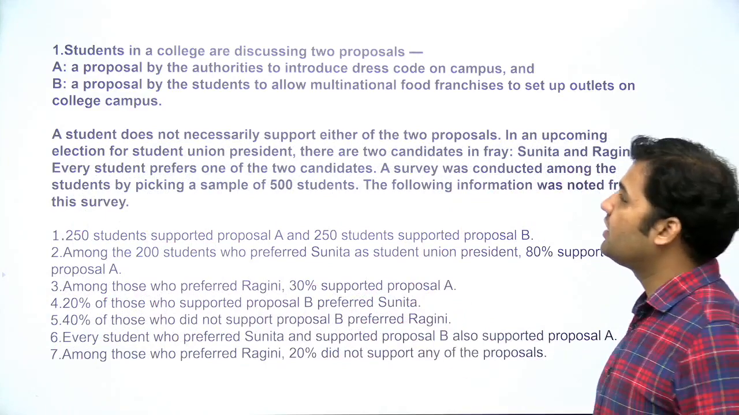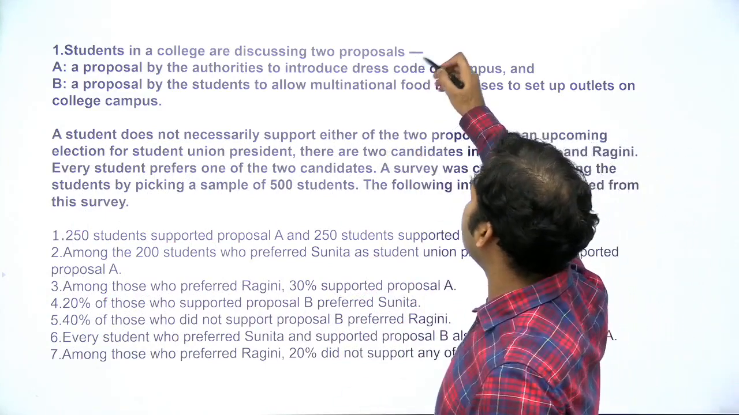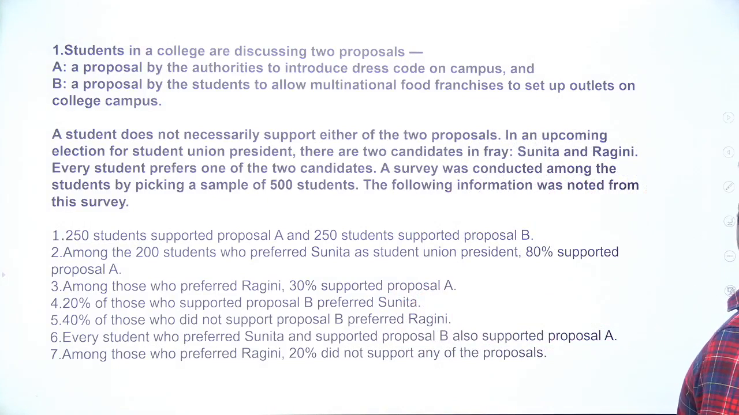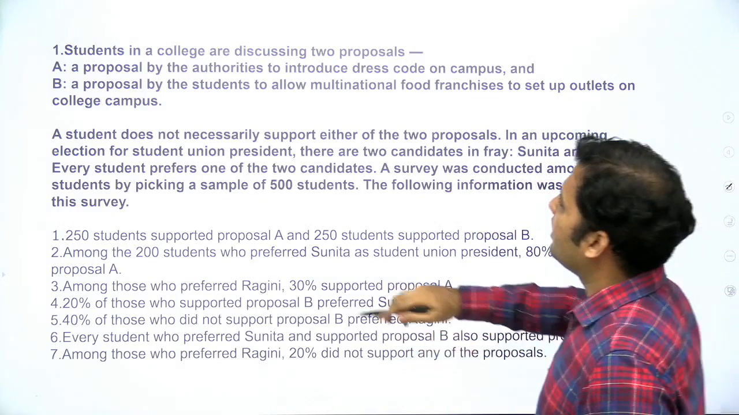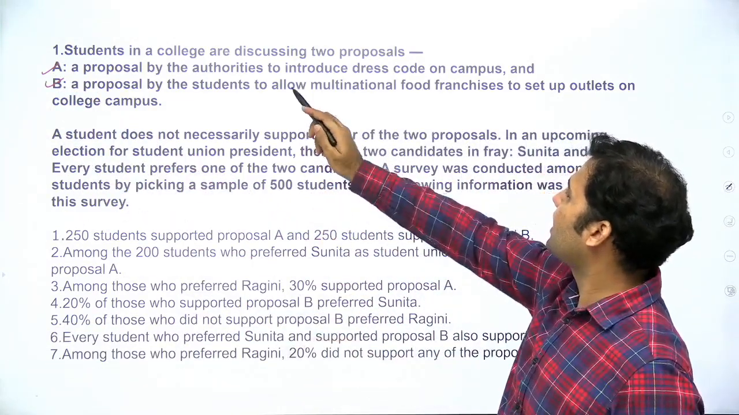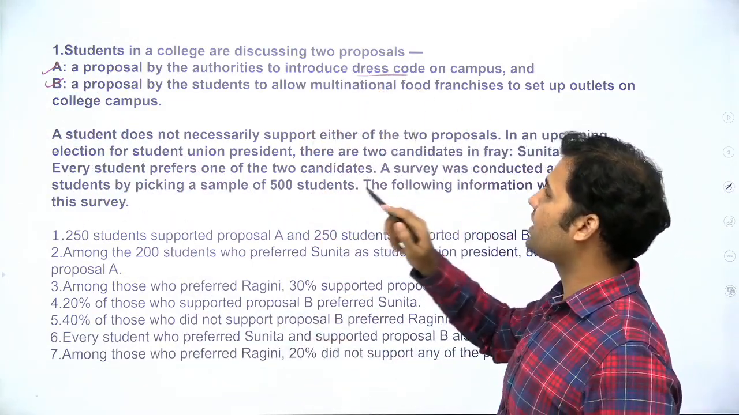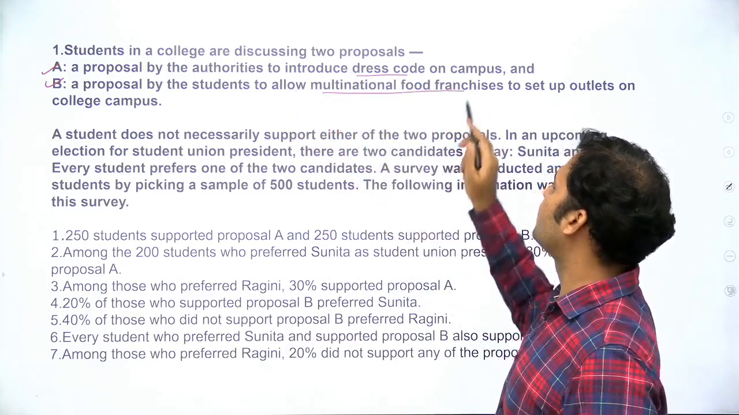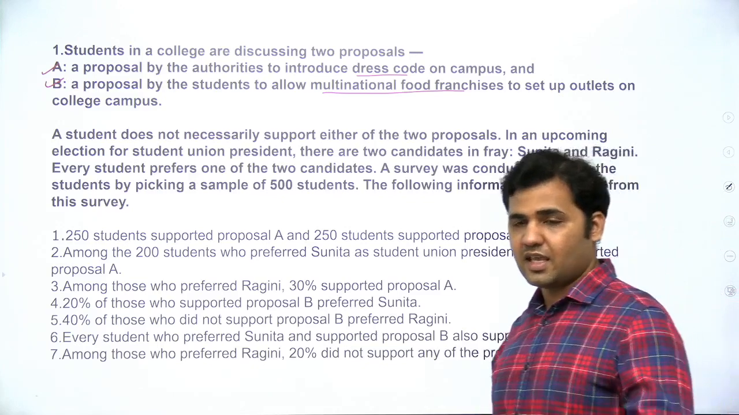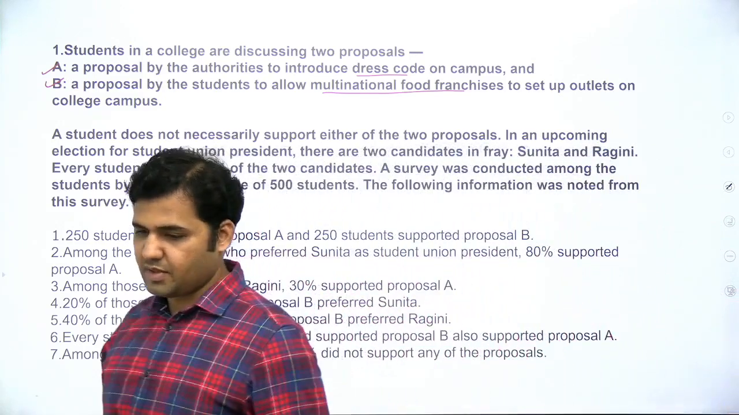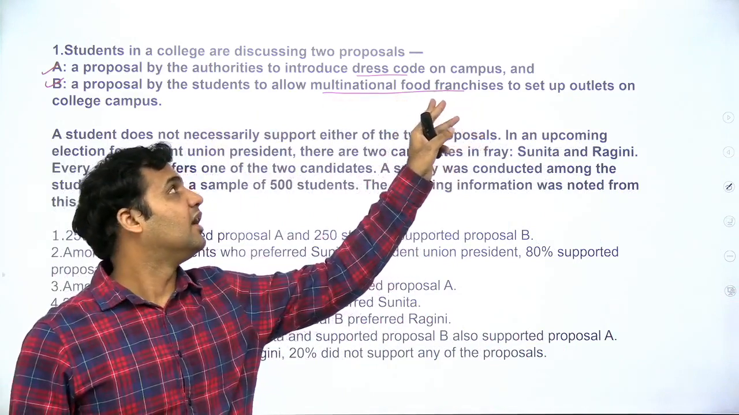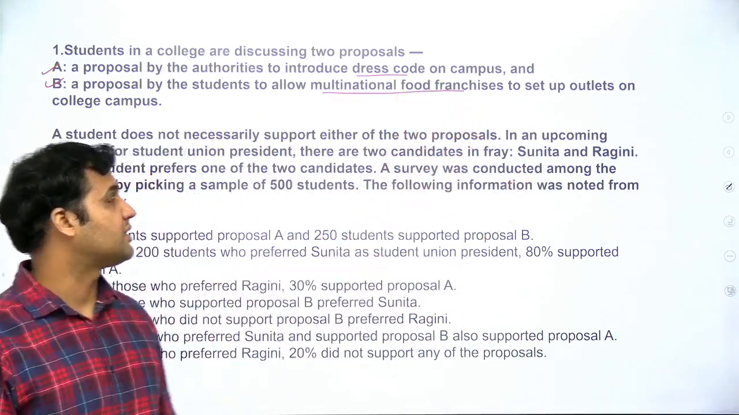Let's solve it, guys. The first information says students in a college are discussing two proposals. One is proposal A and the second is proposal B. Proposal A, by the authority, is to introduce a dress code, and proposal B is about allowing a multinational food franchise. So two proposals: proposal A is about the dress code, and proposal B is about setting up a multinational food franchise.